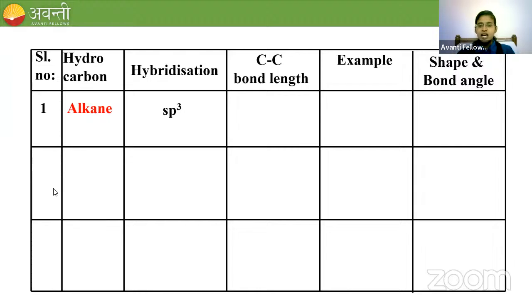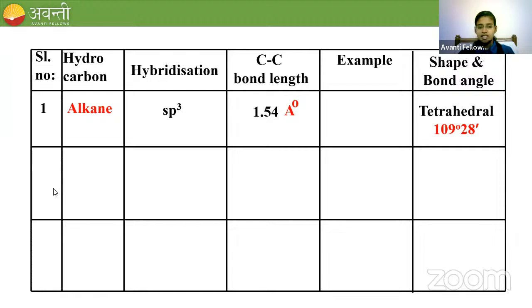The carbon-carbon bond length will be 1.54 angstrom. Example I will come to at the last. The shape of the molecule will be tetrahedral, and the tetrahedral bond angle is 109 degree 28 minutes.